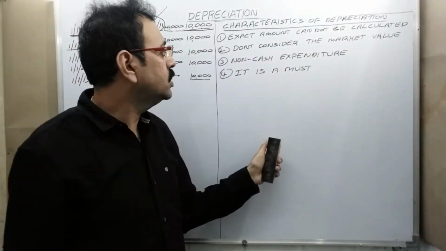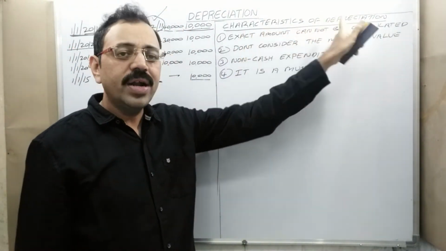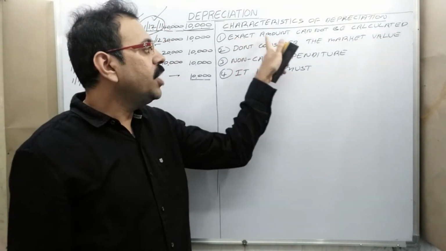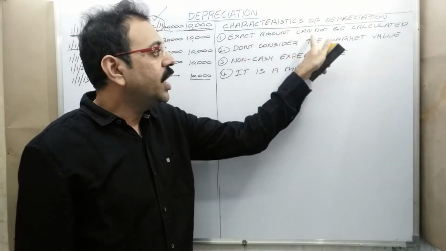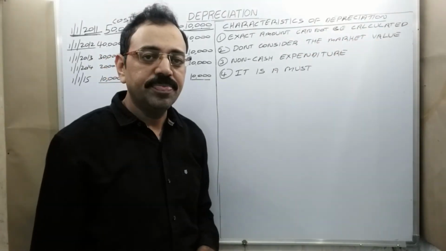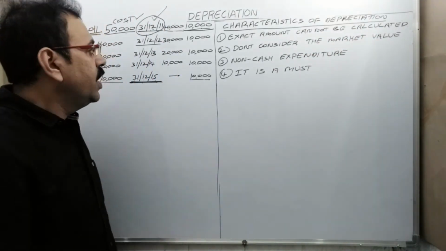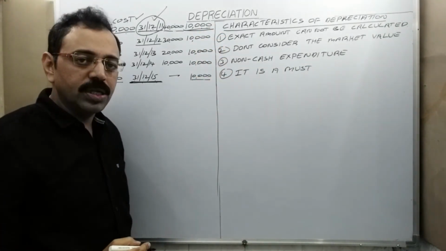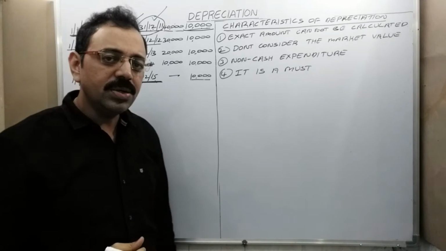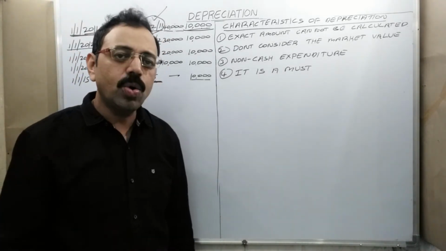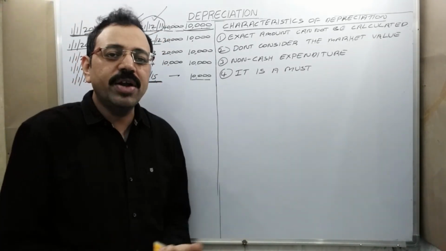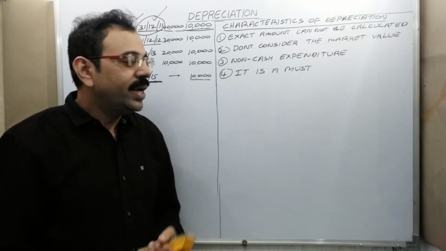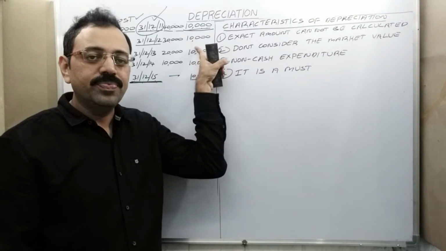Next topic is characteristics of depreciation. First point is that the exact amount of depreciation cannot be calculated. See this example. Every year the depreciation amount is 10,000 rupees. Is it the exact figure? No. Did the machinery tell you, my value is reduced by 10,000 rupees? Is it recorded in your accounts? No. It is only an estimated value.